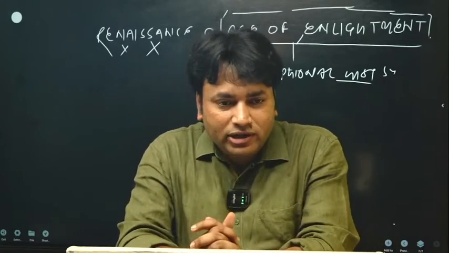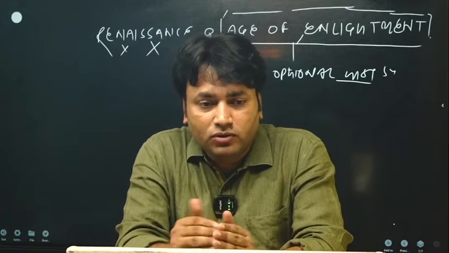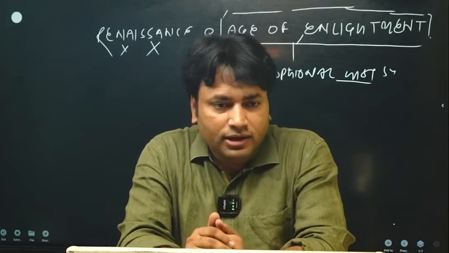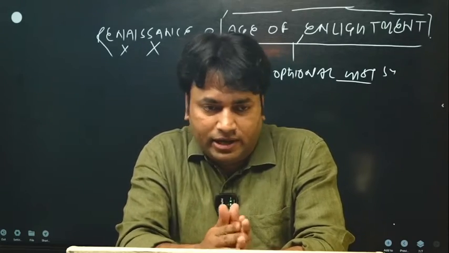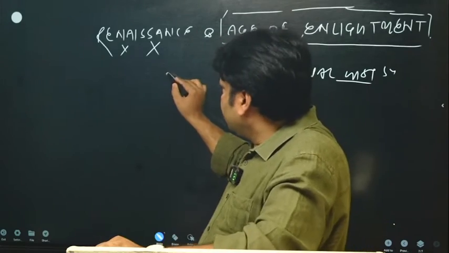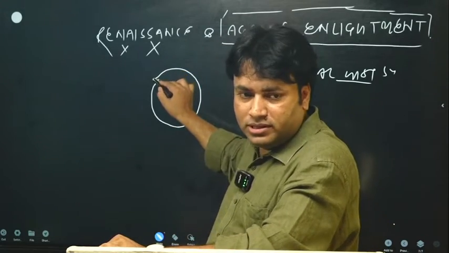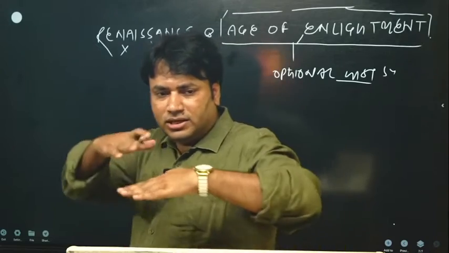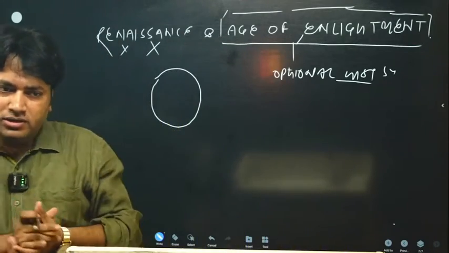Without learning A, how can you learn B? If you want to learn B, you have to learn A. In the same way, Renaissance and Age of Enlightenment are basically two faces of the same coin. These are not two different things. These are the phases of development, two faces of the same coin.